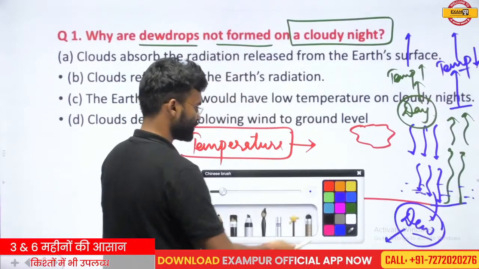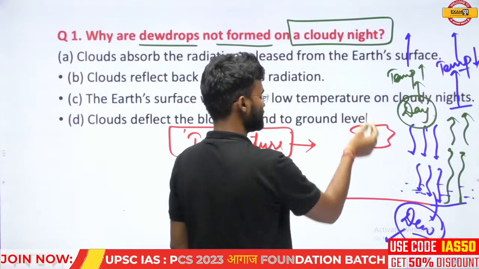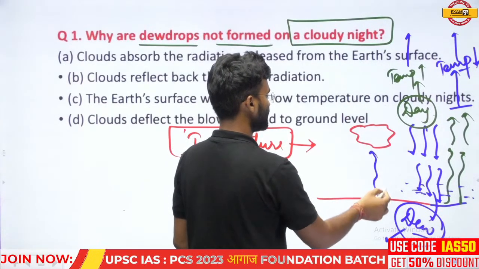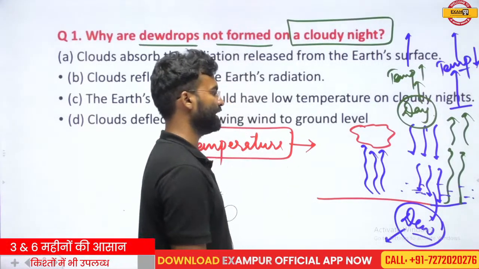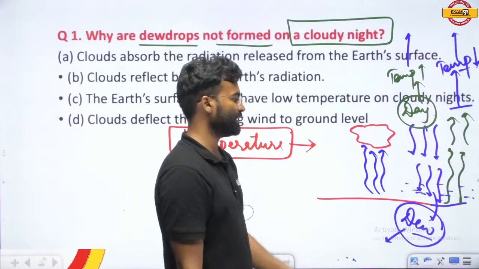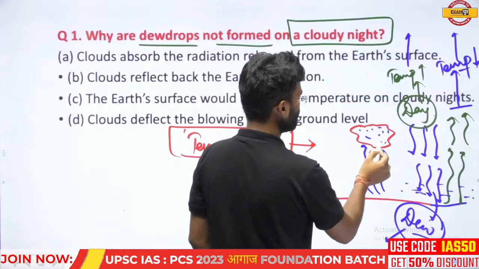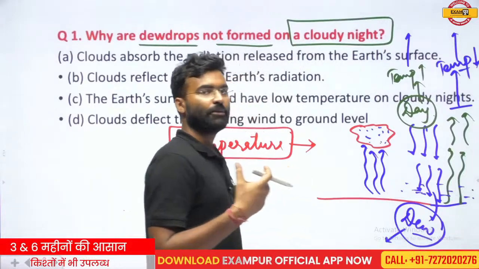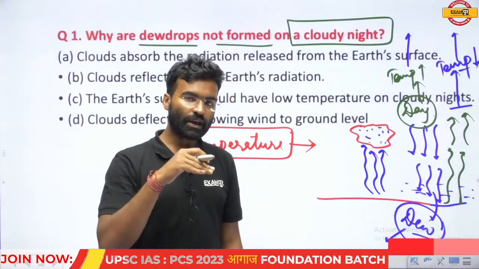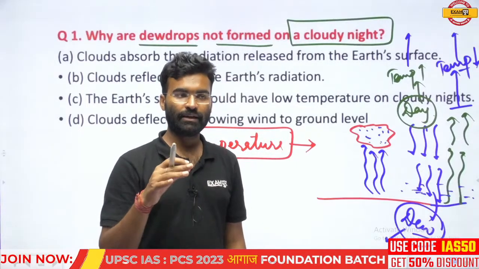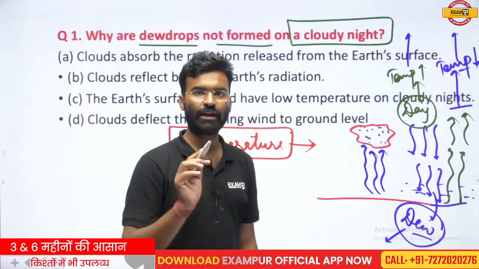But if there is a presence of cloud, when the terrestrial radiation is released from the Earth's surface toward outer space, the cloud acts like a greenhouse gas, because in the cloud there is water vapor, and water vapor is a greenhouse gas.